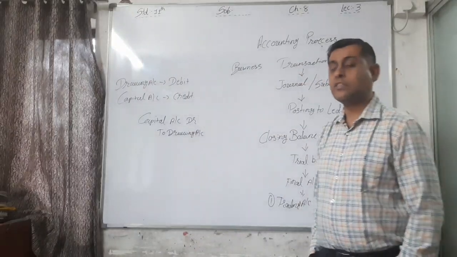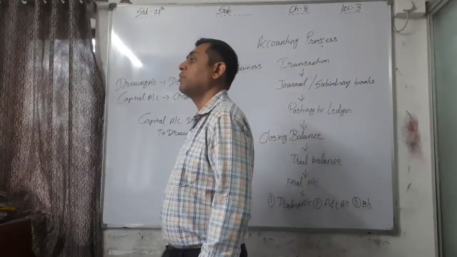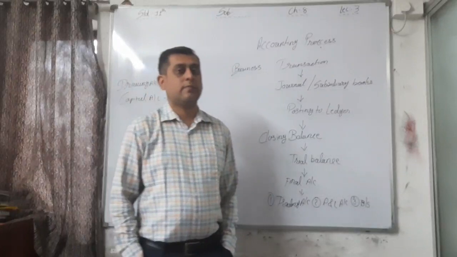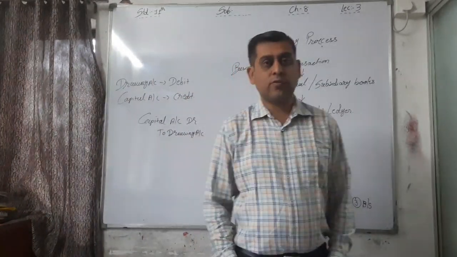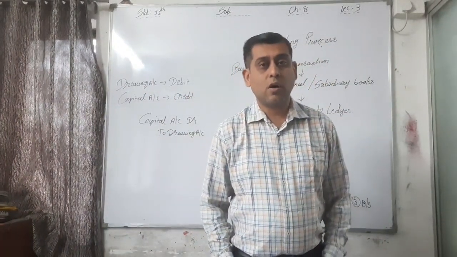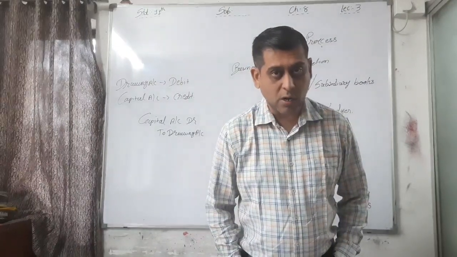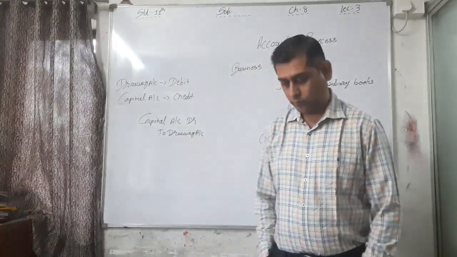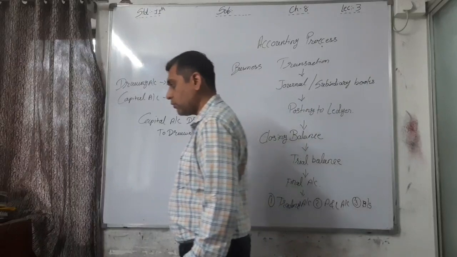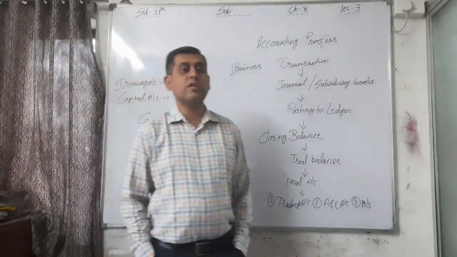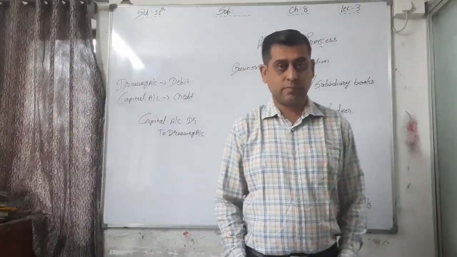Fourth, sales return account. Fifth, opening stock account. Sixth, closing stock account.